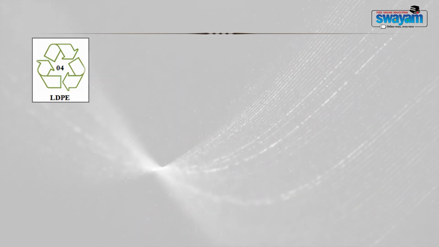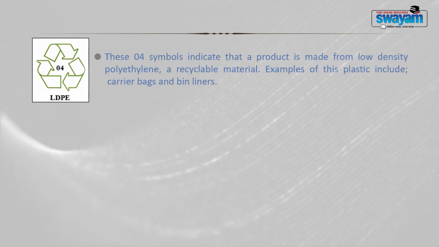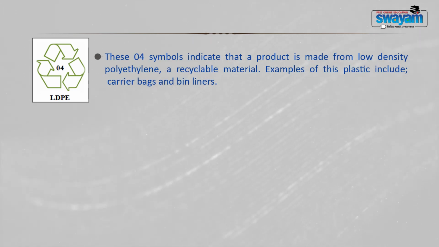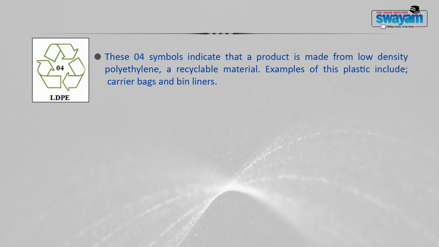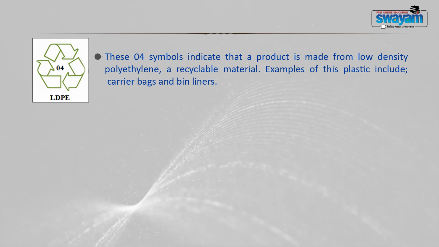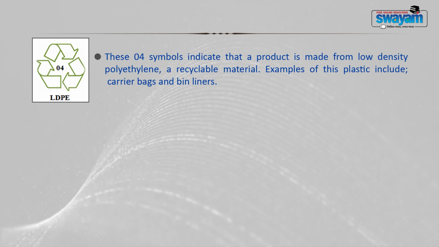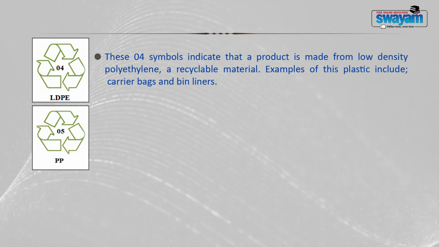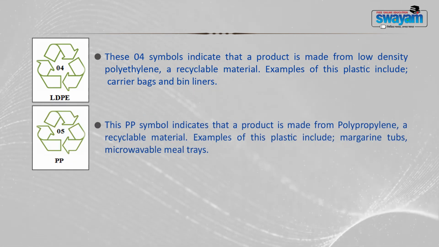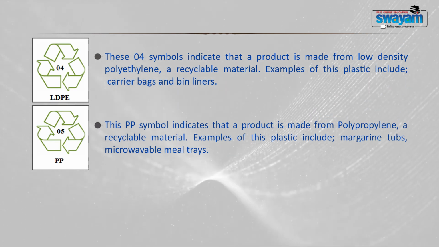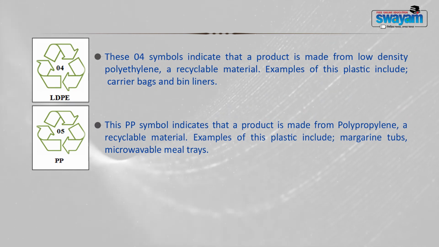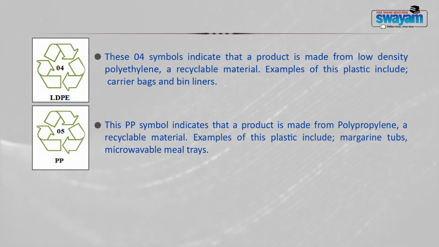Number 4 plastic is LDPE. This number 4 indicates that the product is made from low density polyethylene. This is also a recyclable material, and examples of this plastic are carrier bags and bin liners. Number 5 plastic is PP plastic. This PP symbol indicates that the product is made from polypropylene, and this is also a recyclable material. Examples of this plastic are some tubs, microwavable trays, etc.